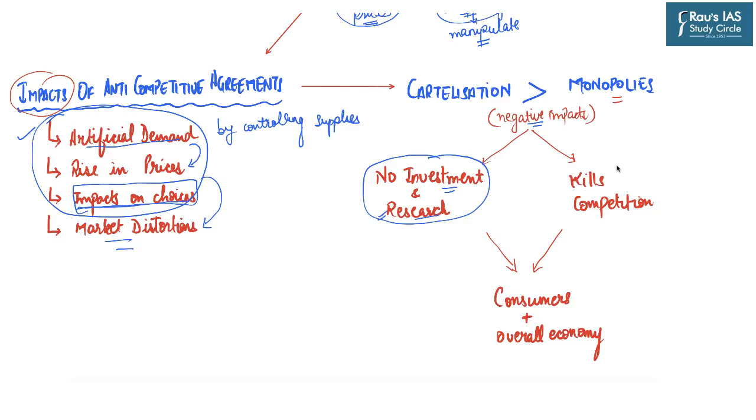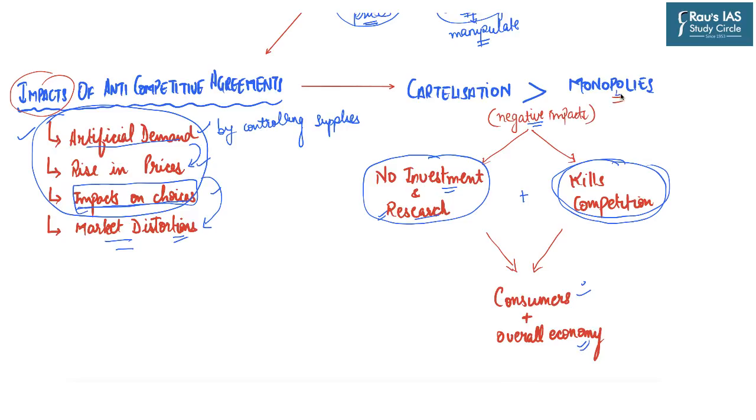And it will kill the competition in the market, because now they have created an artificial demand, artificial inflation. They have impacted the choices of the consumers and ultimately they have distorted the market. So it will eventually kill the competition, and both these things will ultimately affect the consumers and the overall economy.